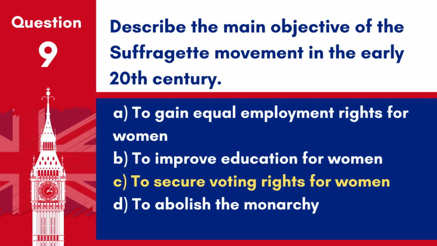Answer C. To secure voting rights for women. The suffragette movement primarily aimed to secure the right to vote for women.